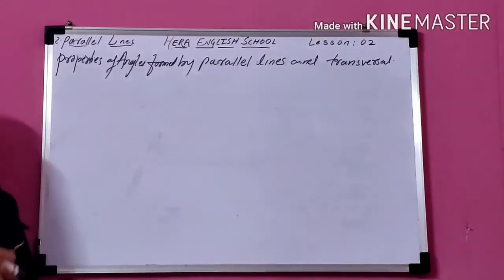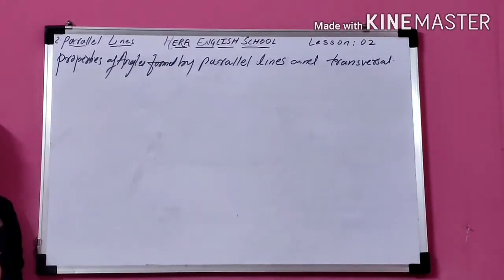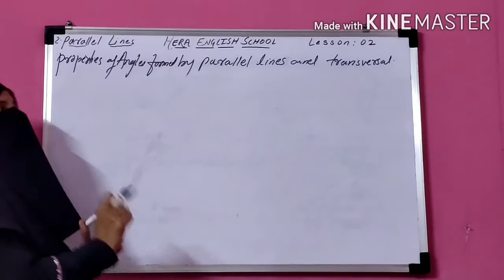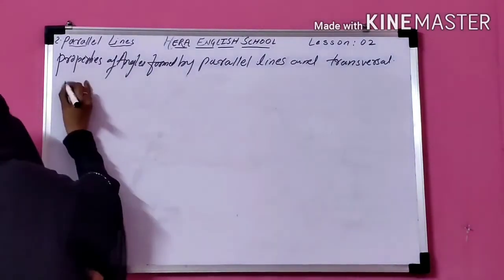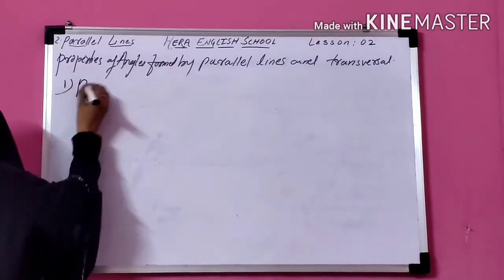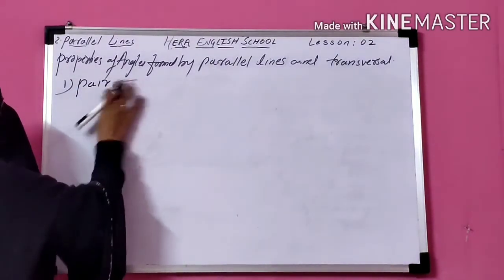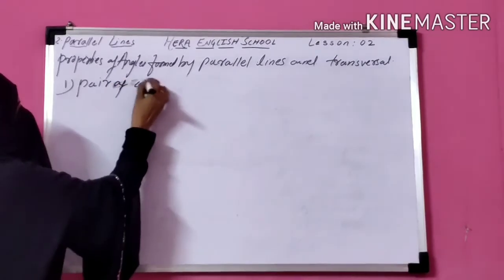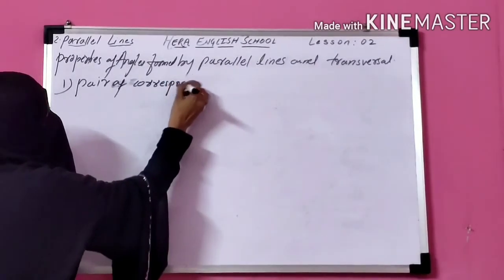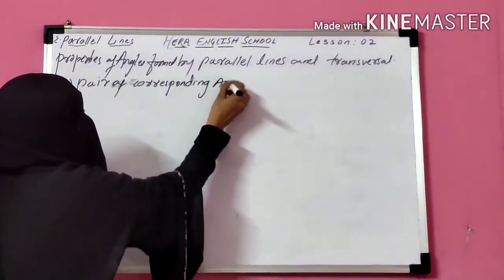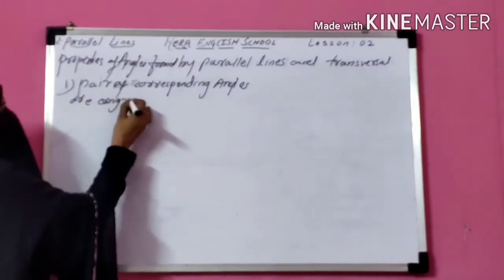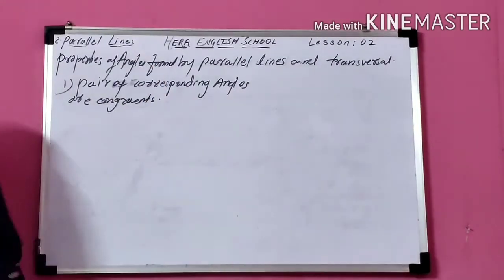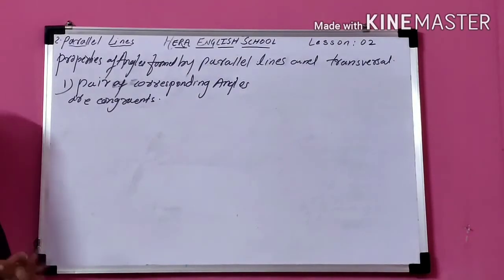Okay. Now the properties of angles formed by parallel lines and a transversal. That means, for the types of angles formed due to the parallel lines and transversal, what are the properties of those angles? The first one is corresponding angles. A pair of corresponding angles formed by the parallel lines and transversal are congruent.